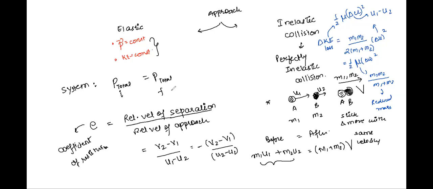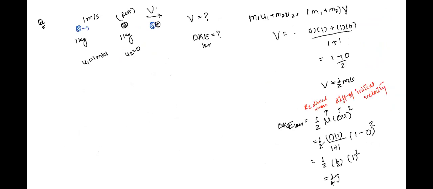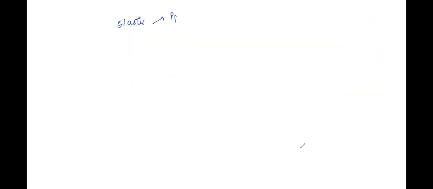And the special thing is that for a perfectly inelastic collision, this E value is 0, whereas for a perfectly elastic collision, this E value is 1. So see, in a question you'll generally have two unknowns. For elastic collision, you're going to use one equation: P initial and P final are equal. See here, I'm telling you the approach.